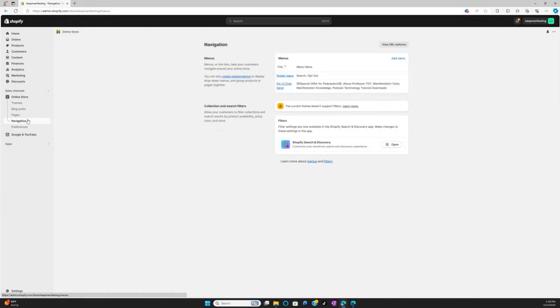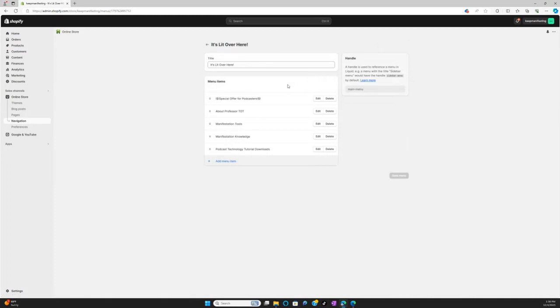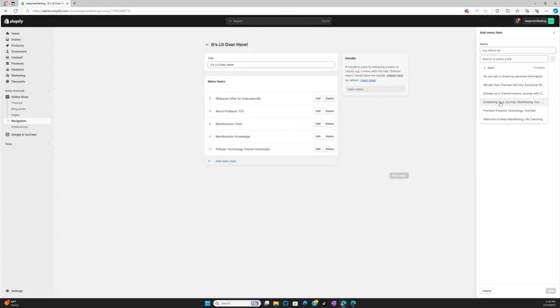And what we need to do here is determine what we want our menu to look like over here. So far we have a photo menu and we have its list over here. We need to go into its list over here. See, look here. And we need to add another menu item. So we're going to go add menu item, and we want to add a page. And the page we are adding is our life coaching page. So we're going to add that.